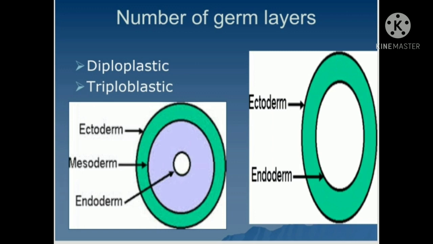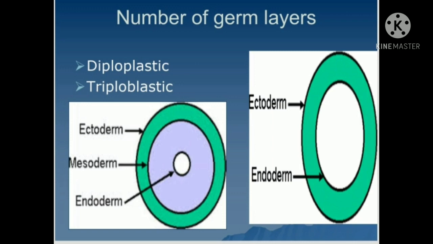And the word derm, D-E-R-M, means the upper portion, the skin. Derm means layer. Dermis is the layer, the upper portion. So the ectoderm is the outer layer, and endoderm is the inner layer. Okay, so therefore the names are ectoderm and endoderm, and very similar is the mesoderm. Meso means middle and derm means layer. Dermis is the skin, that is the layer. Okay, so this is called ecto, endo, and mesoderm.